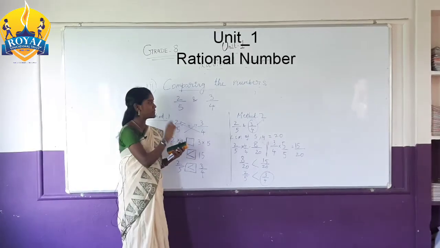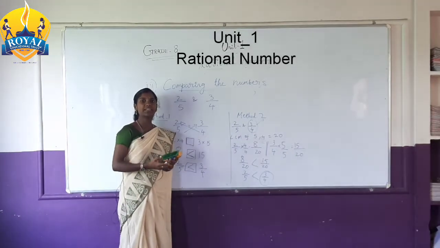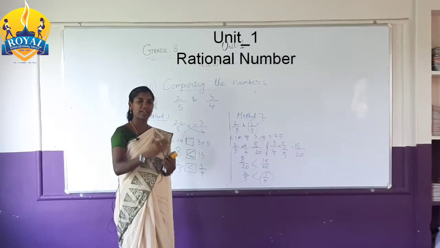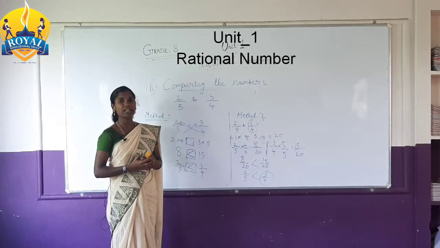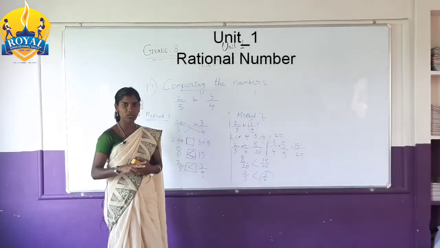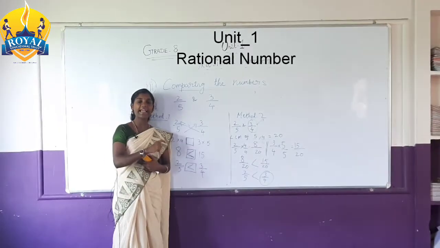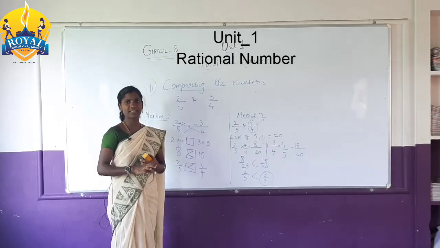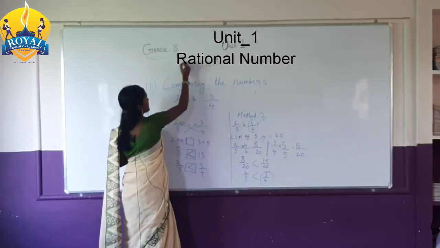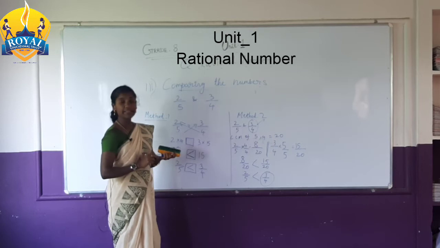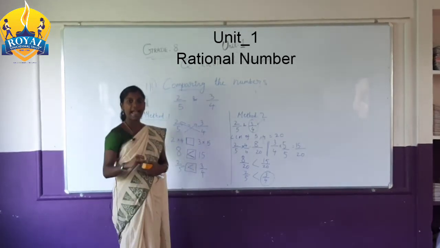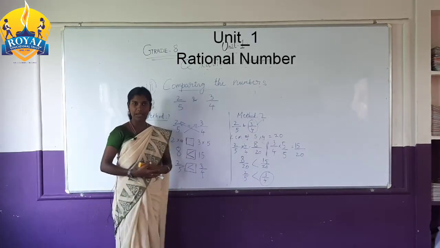0 is in the middle of the numbers, and the right side has positive integers 1, 2, 3. The left side has negative integers: -1, -2, -3. The natural number symbol is N, the whole number symbol is W, the integer symbol is I or Z. The rational number symbol is Q. There are 3 forms of the rational number: equivalent form, standard form, and comparing the numbers.